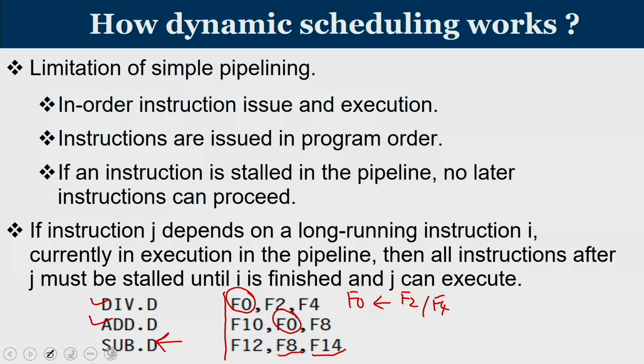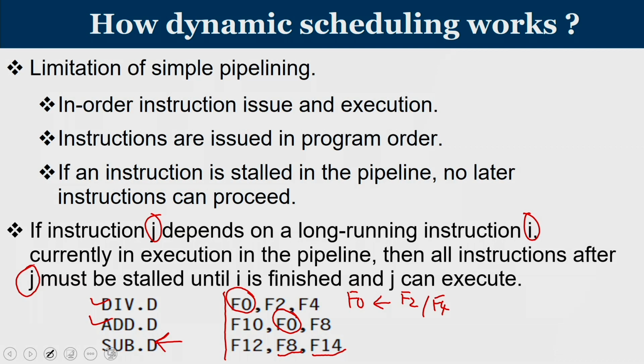In this scenario, if an instruction J depends on a long running instruction I currently in execution in the pipeline, all instructions after J must be stalled until I is finished and J can execute.